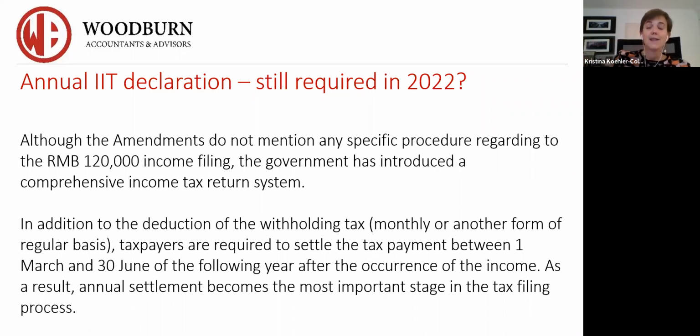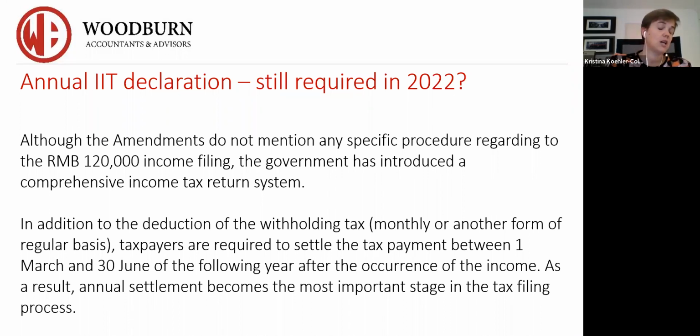Annual individual income tax declaration. So the law does not state that you have to do an annual income tax declaration. In practice, though, it is a requirement. Now, the procedure is that if you are earning more than 120,000 RMB on an annual basis, you have to fill out an annual individual income tax declaration online.